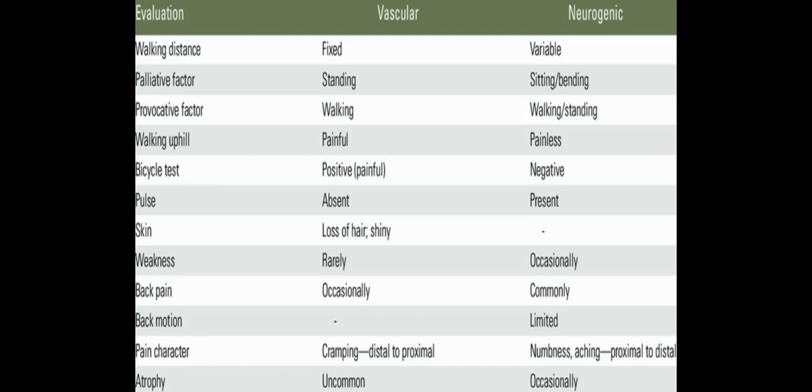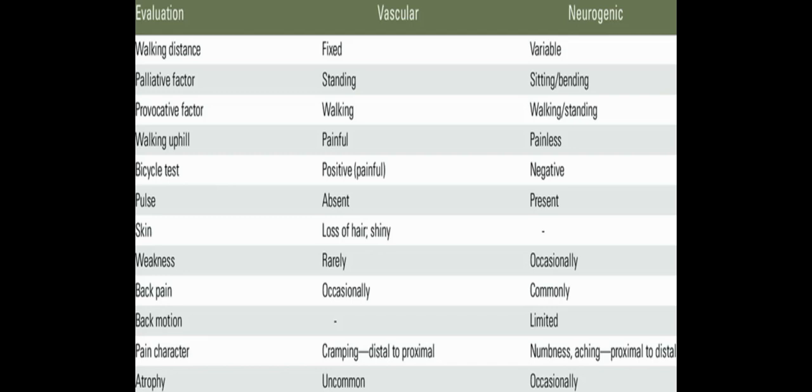Pain character: in vascular claudication, the patient may have cramping type of pain. It feels like muscle cramps, which develop in a distal to proximal fashion. In neurogenic claudication, numbness will be felt, it will be an aching type of pain, and it will be in the direction of proximal to distal. So that is again a main difference.